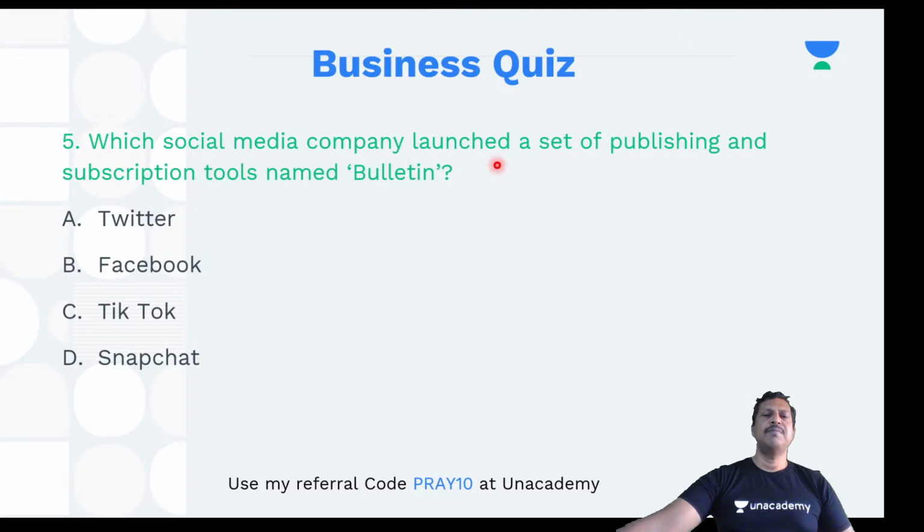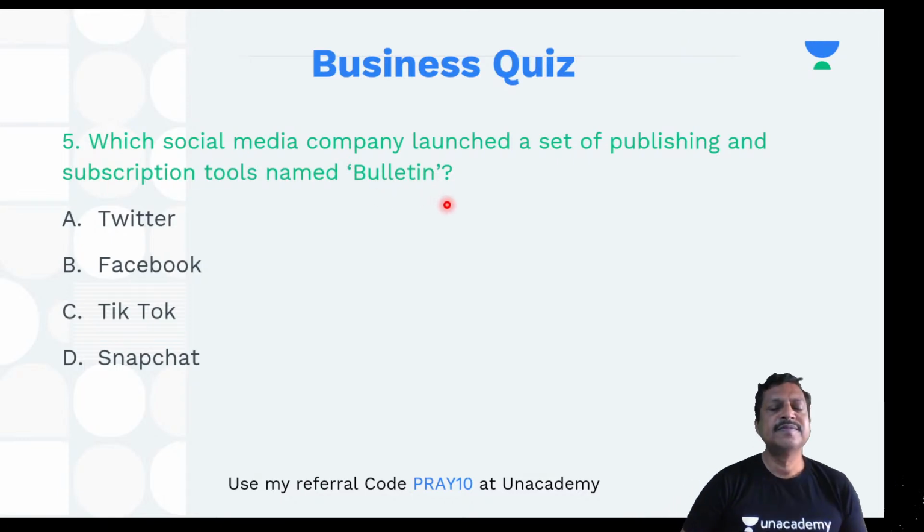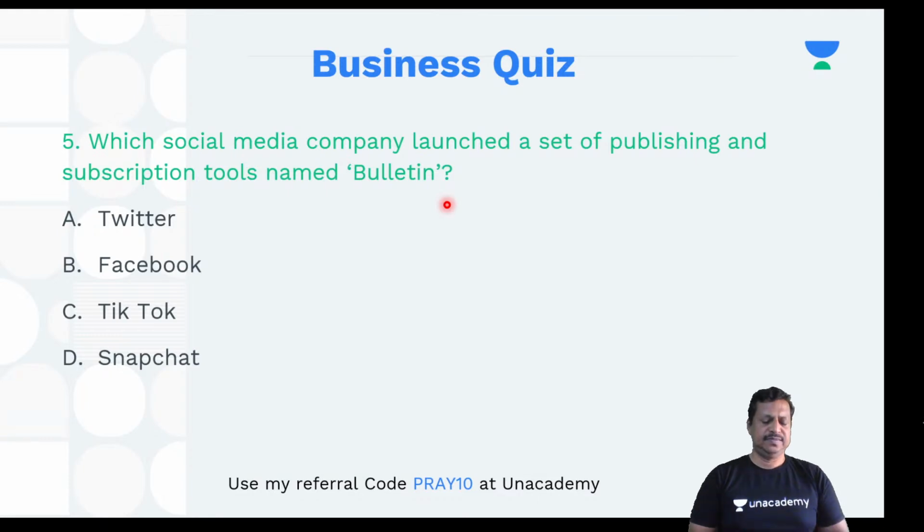Which social media company launched a set of publishing and subscription tools named Bulletin? Publishing and subscription tool, and the name of the tool is Bulletin. You can write the answer in the chat box.